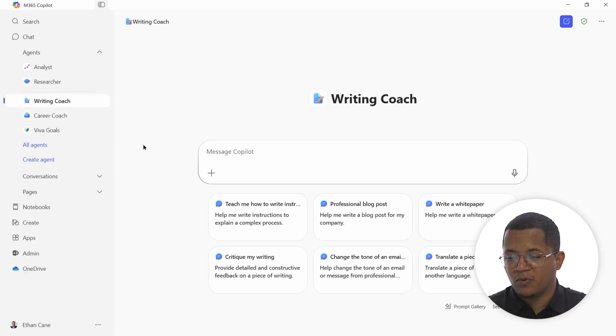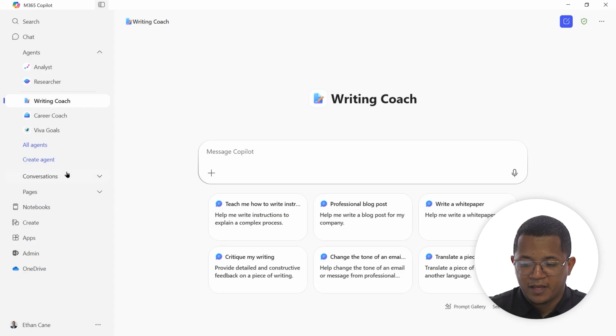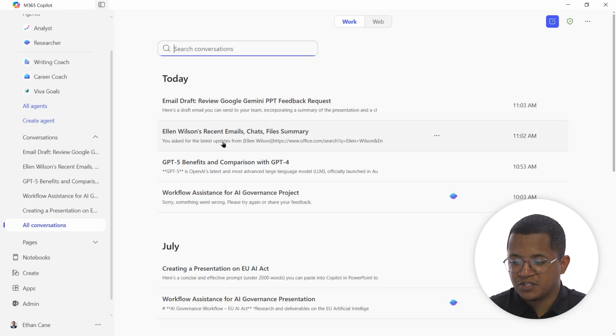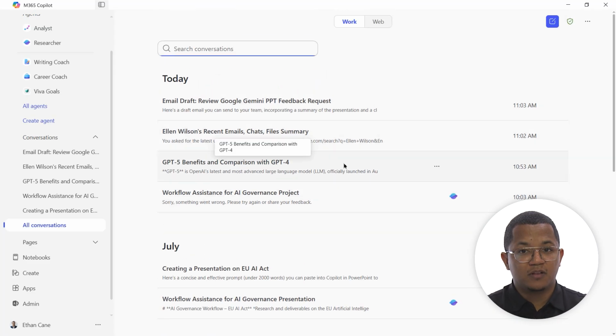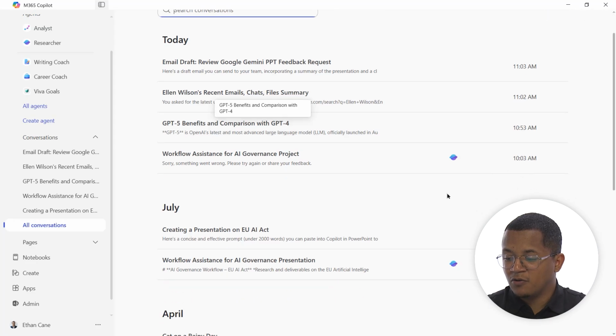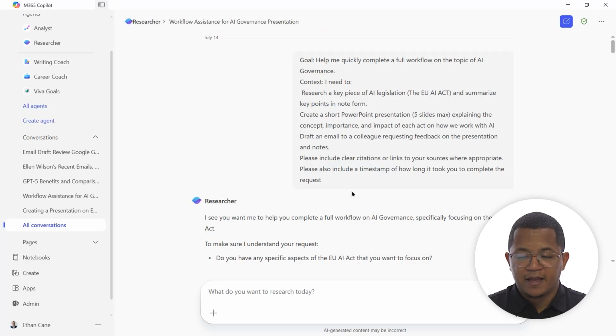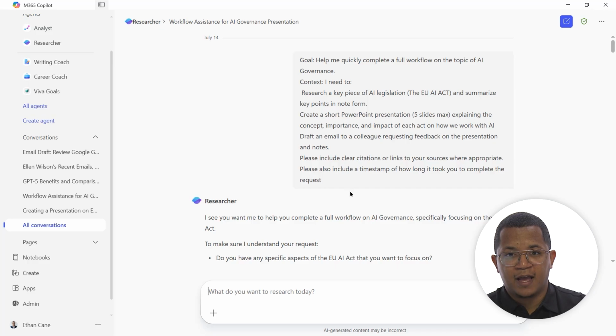So let me show you a quick example of the power of these agents. I'm going to navigate to my chat history, which I can do by clicking on Conversations here, and going down to All Conversations. If you worked with a prompt using an agent, you'll often see that agent's icon here so you know which one is which. I'm going to click on this prompt here. I've been hearing about this AI legislation called the EU AI Act, and I wanted to learn a little bit more about what it is.